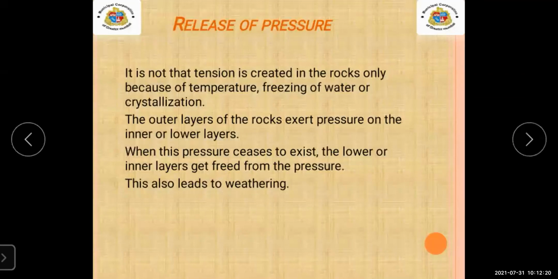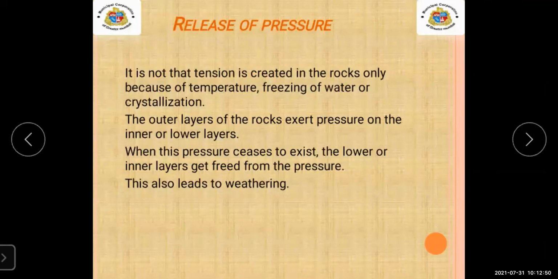Now, the fourth reason of mechanical weathering is release of pressure. Release of pressure means what? Now see, it is not only that tension is created in the rocks because of temperature, freezing of water, or crystallization.